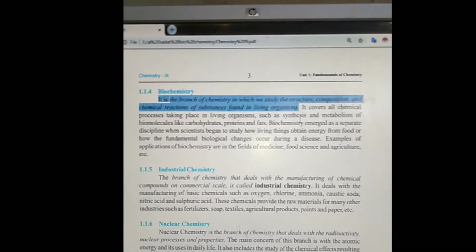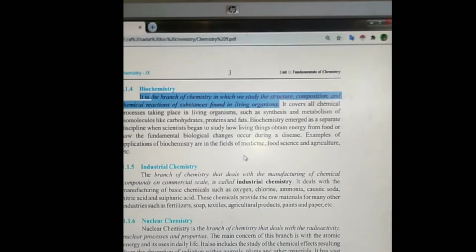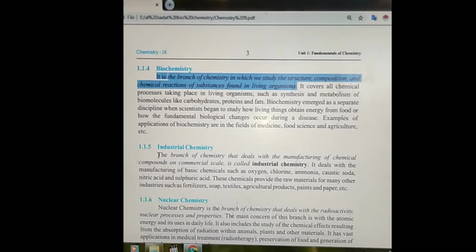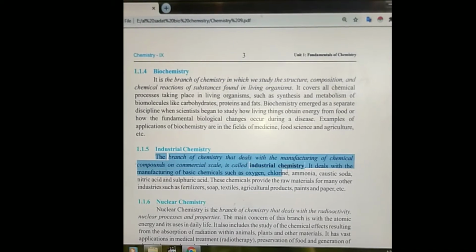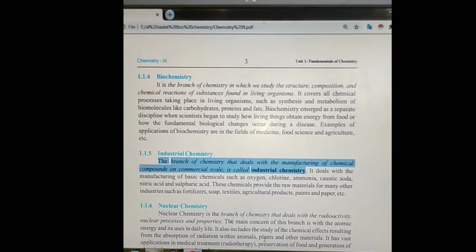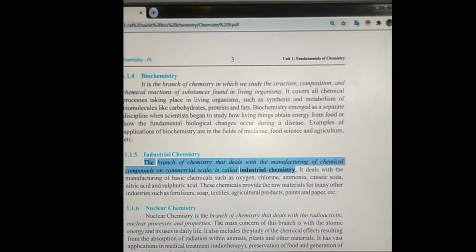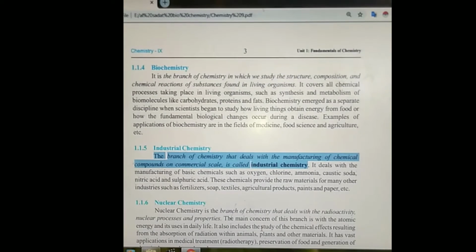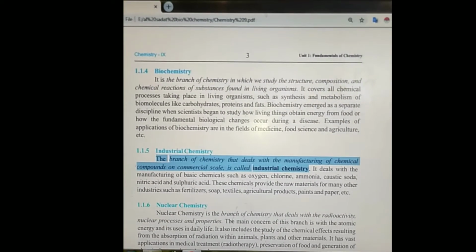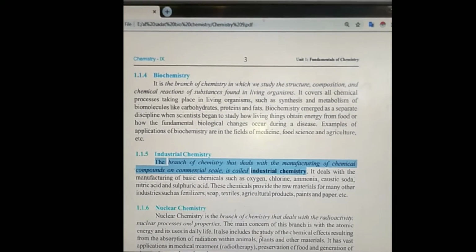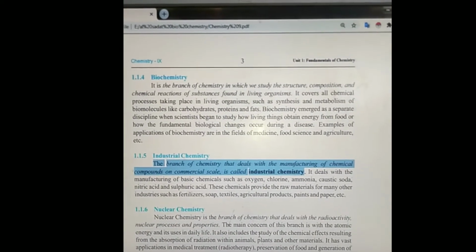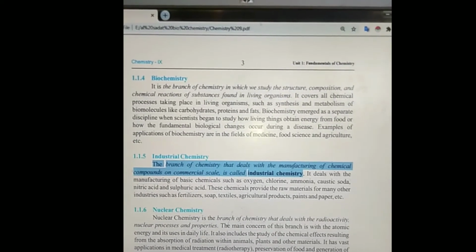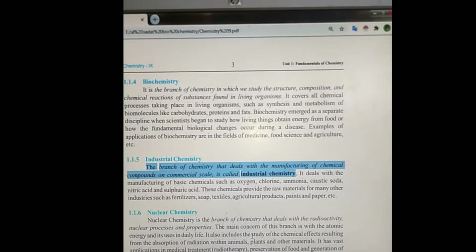Now next is the industrial chemistry, because we have to prepare the substances for the commercial scale to build up our economy and to sell our things. Hence this is the definition of industrial chemistry, which you have to learn. The branch of chemistry that deals with the manufacturing of chemical compounds on commercial scale is called industrial chemistry. In industrial chemistry, you have to prepare the substances for the commercial scale, for the sale purpose, not to prepare in the lab and laboratory.